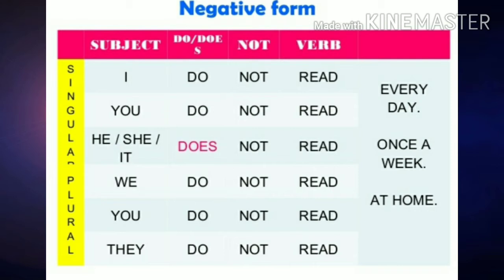Or the contracted form is don't. She does not read once a week. She doesn't read once a week. We do not read at home. You do not read at home. They do not read at home. All these have contracted forms as don't or doesn't.